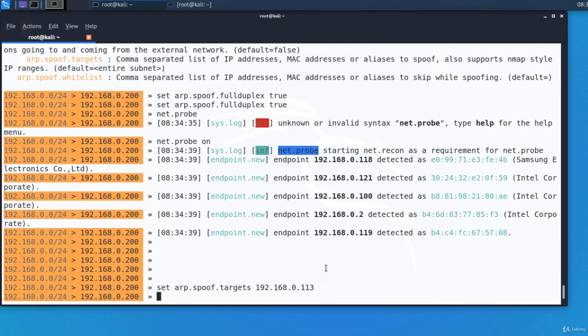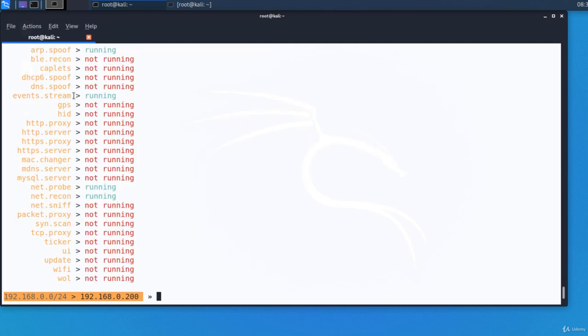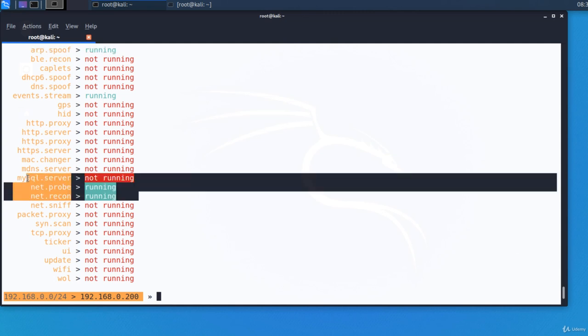Now that we've set all the required options, we can start the module, arp.spoof on. ARP spoofer started, and there is one target. There is no error, and I'll check that the module is running by executing help. And we notice that besides the modules that were running, arp.spoof is also running. Take notice that net.probe and net.recon must be running as well.